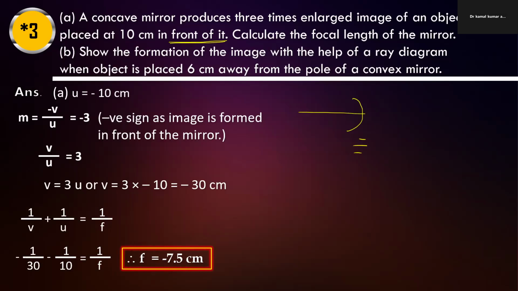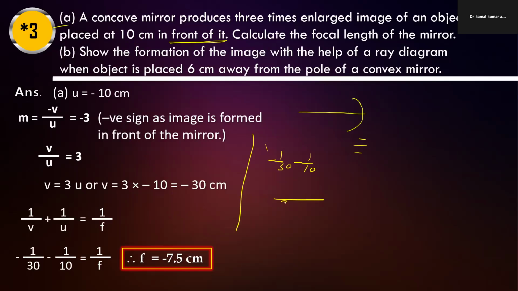If we take the LCM, the LCM will be 30. We have -1/30 minus 1 by 10.